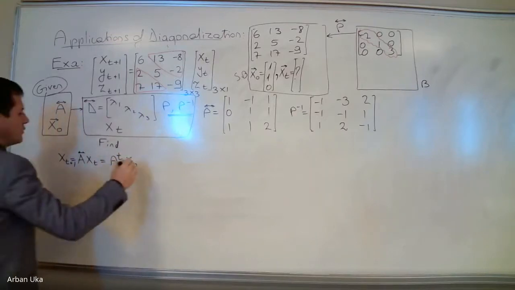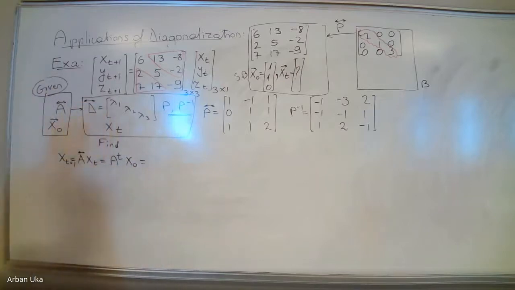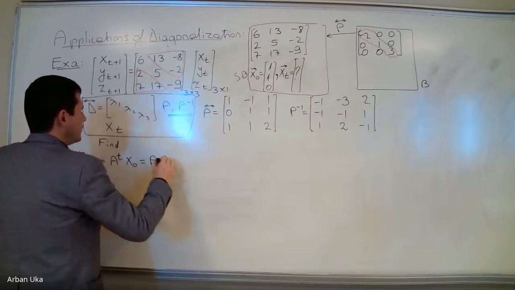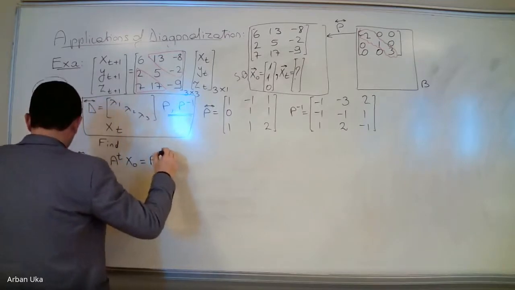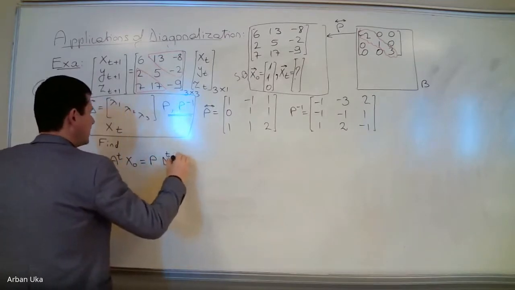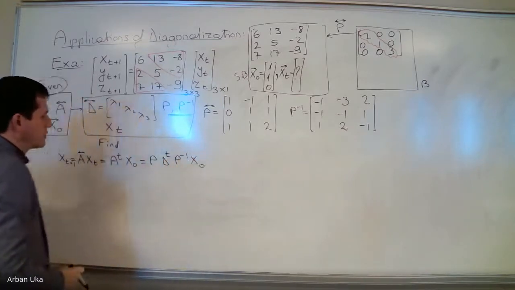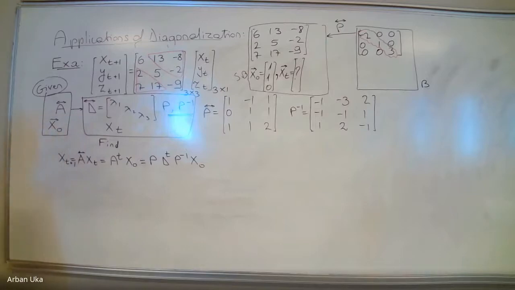Then A to the power t times x0 is equal to the matrix P times D to the power t times P inverse times x0. So this is what we will need to use step by step.